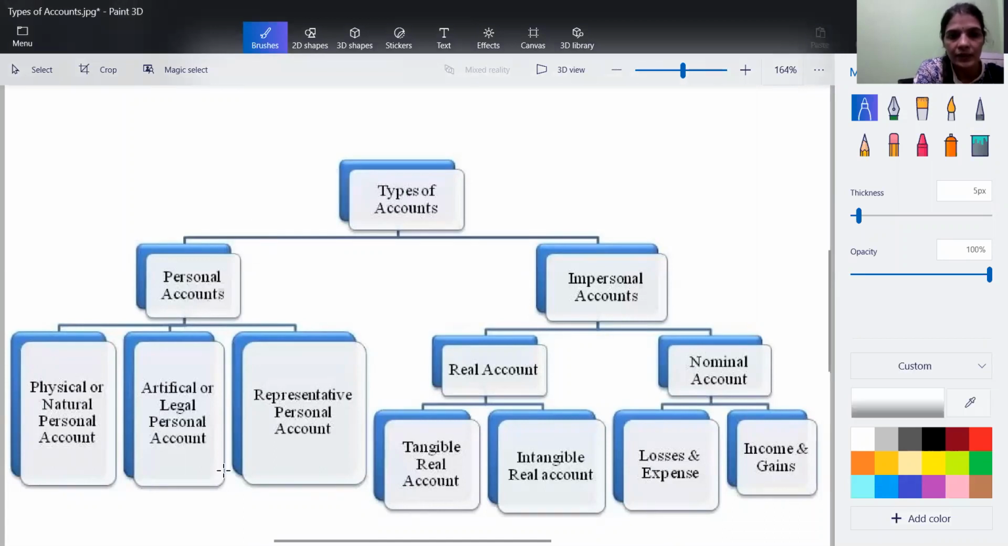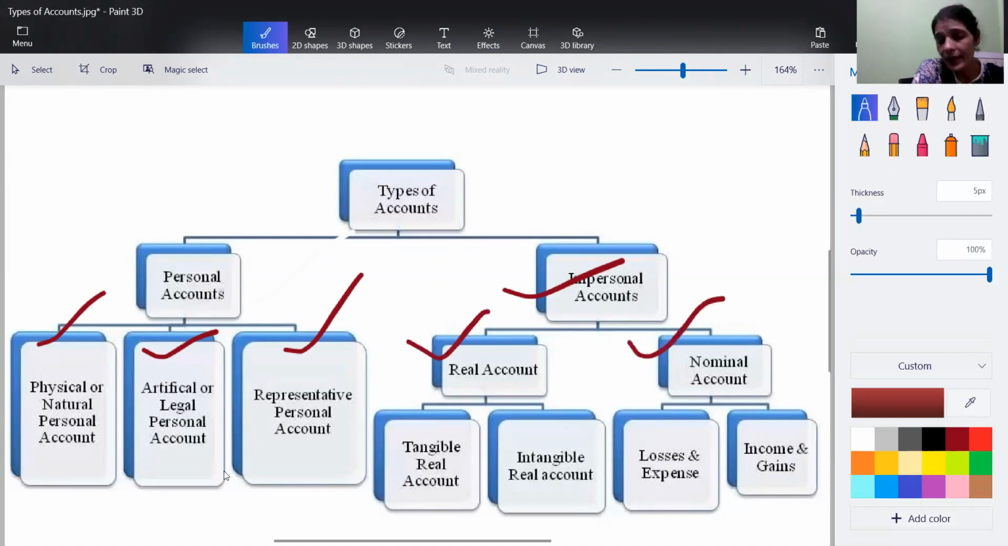The first one is the personal account, and the next one is the impersonal accounts. Personal accounts are of three types: physical personal account, artificial personal account, and representative personal account. And impersonal accounts are of two types: real account and nominal account. Sometimes we divide the types of account only into personal account, real account, and nominal account. Today we're going to discuss personal account only.